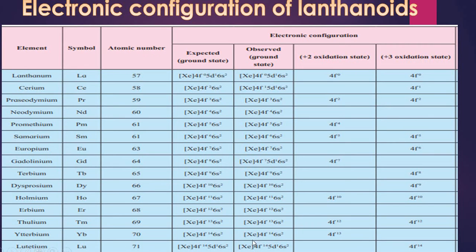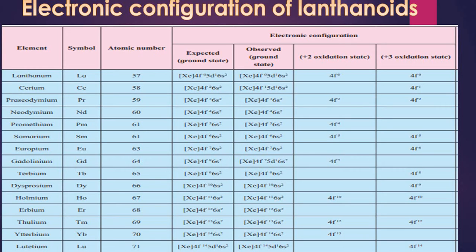Similarly, in this case you will see thulium having atomic number 69. This is the expected electronic configuration, and the observed would remain the same, and it used to show +2 and +3 oxidation state.